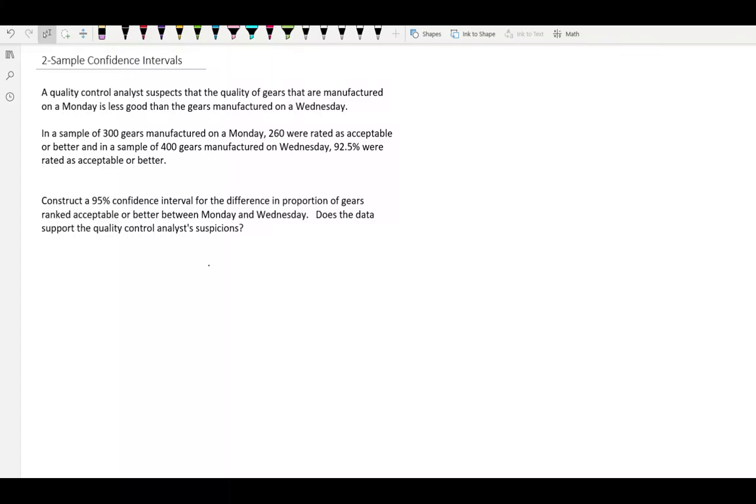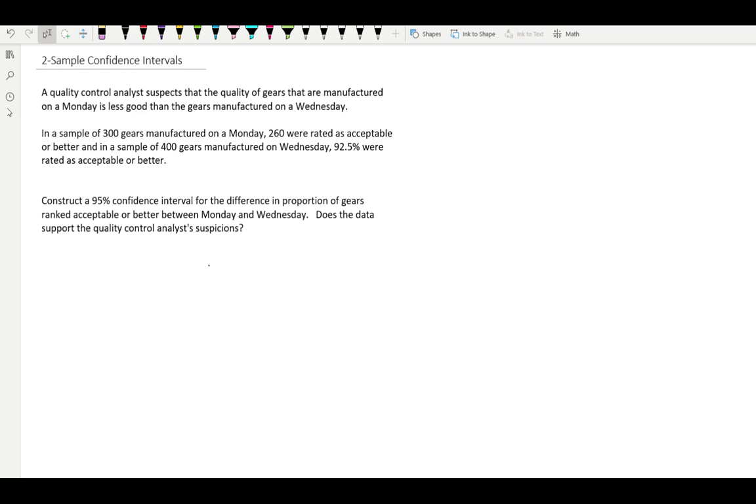Let's look at a confidence interval problem. A quality control analyst suspects that the quality of gears manufactured on a Monday is less good than the gears manufactured on a Wednesday. In a sample of 300 gears manufactured on a Monday, 260 were ranked as acceptable or better, and in a sample of 400 gears manufactured on Wednesday, 92.5% were rated as acceptable or better.